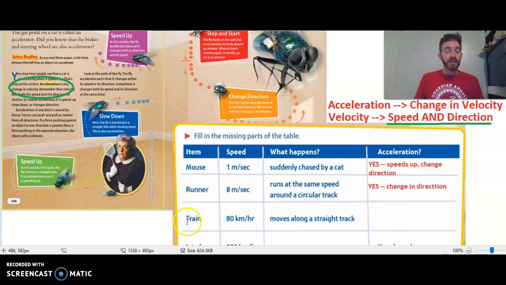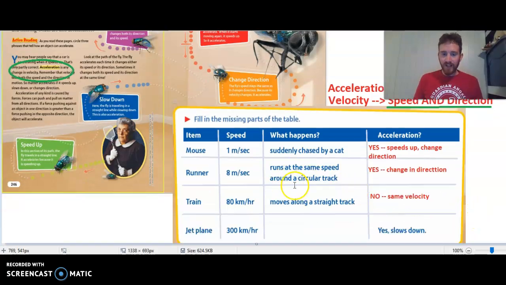Now we have an example of a train, 80 kilometers per hour, which is a pretty quick train, and it moves along a straight track. So its speed is staying the same. If it's moving on a straight track, does that mean its direction changes, or does that stay the same? Well, it means that's going to stay the same too. So in this case, there's not a change in velocity, meaning the speed stays the same and the direction stays the same. So here there's not acceleration happening. So we're going to say no. Let's just say same velocity all throughout.